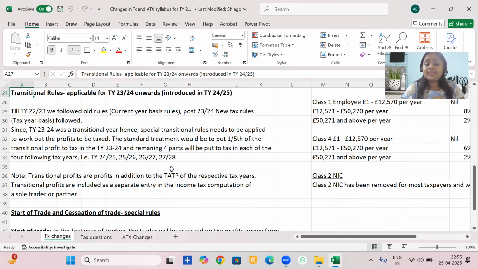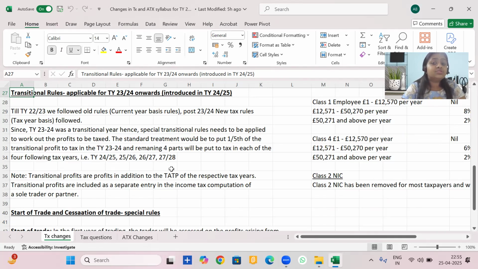So please remember that the standard treatment would be to put 1/5 of the transitional profit to tax in the tax year 23-24, and the remaining 4 parts would be put to tax in each of the following 4 tax years, that is 24-25, 25-26, 26-27 and 27-28. Is that clear, everyone? I hope I'm absolutely clear till this point.